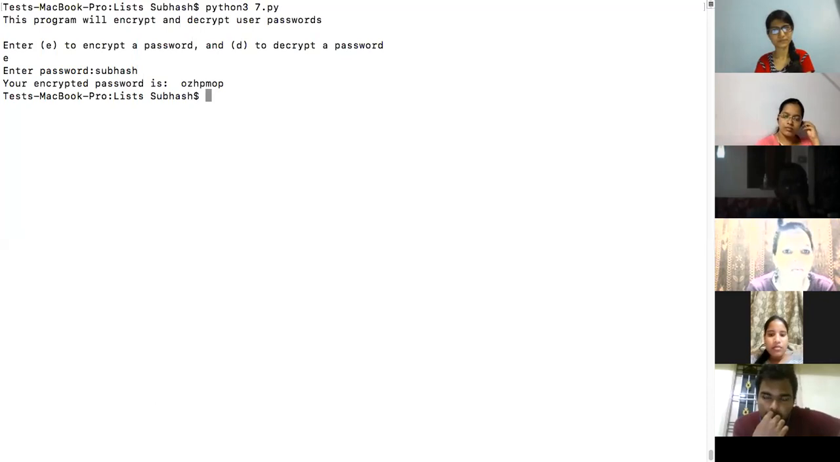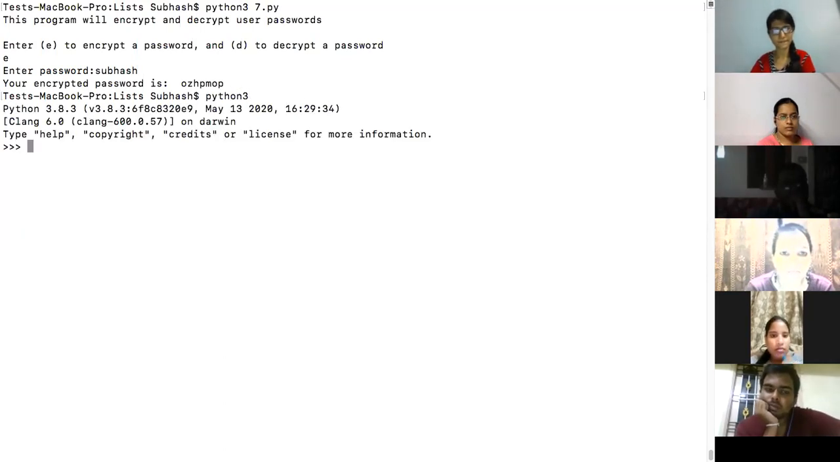When you're actually entering a password in Gmail or anywhere, it won't be stored as it is in the Gmail database. It would be encrypted to some other format and then it will get stored, right? So I have encrypted this using characters, and this program will encrypt only characters, not numbers. Now I want to decrypt this back, so let me run this code once again.